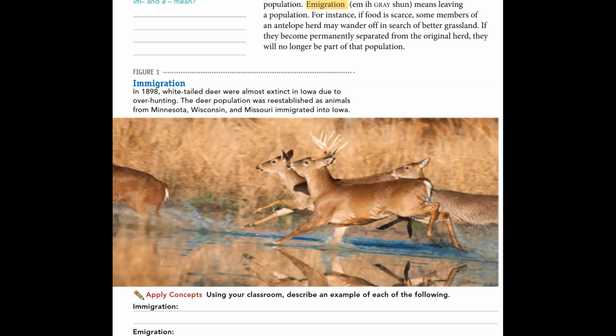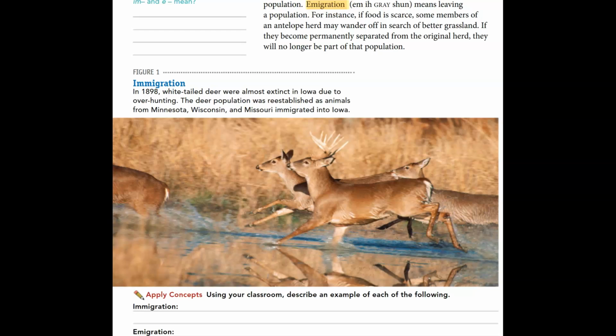So using your classroom or at home, because that's where you are, describe an example of immigration and emigration. One example for immigration could be a new student, Sally, was added to my English class. She had moved from Denver when her dad was transferred from work. So Sally moved into a new classroom. She immigrated.